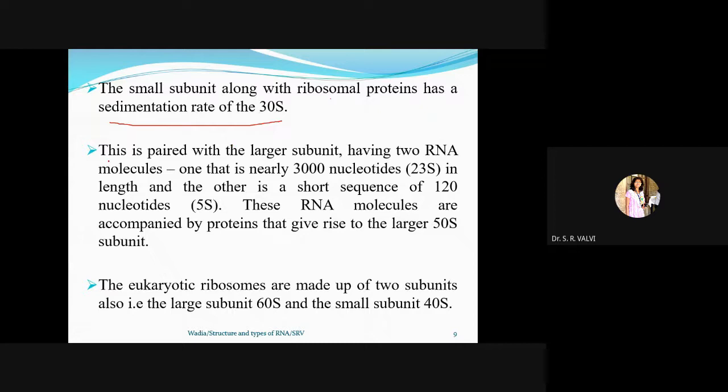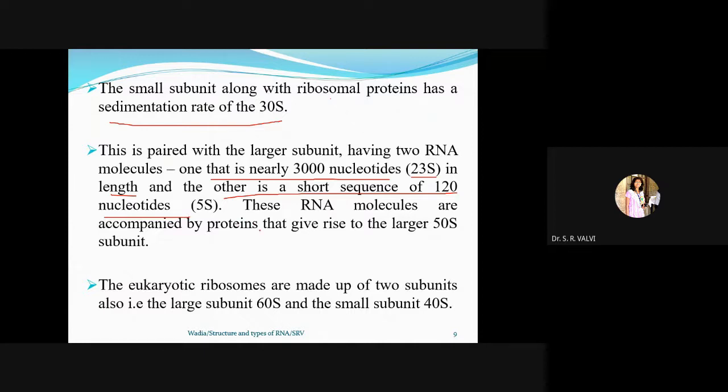It is paired with the larger subunit, having two RNA molecules: one that is nearly 3000 nucleotides in length, the 23S rRNA, and the other a short sequence of 120 nucleotides.